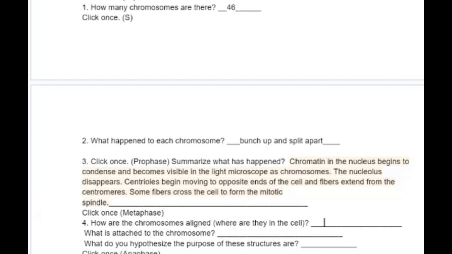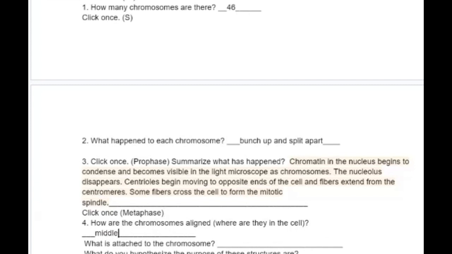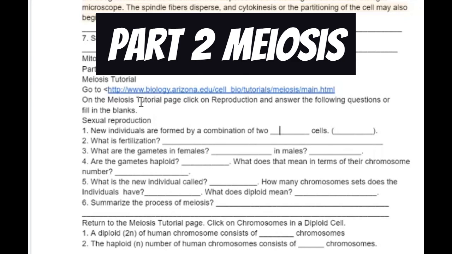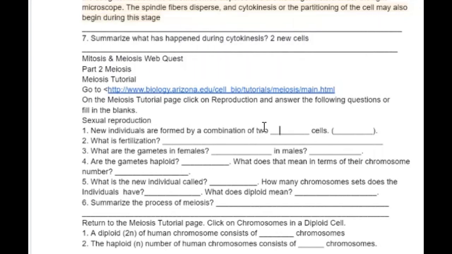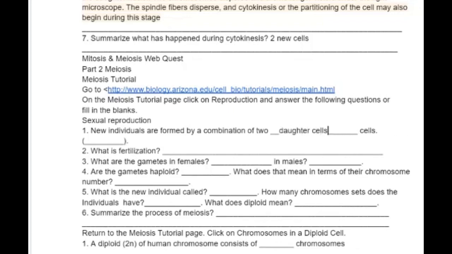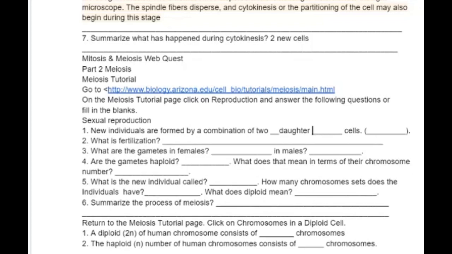All right, how are they lined up? Obviously in the middle. Can I copy that one? What is attached to the chromosome? It's a centromere. It's that little dot in the middle, except I still can't spell. Centromere. All right. This is meiosis. Am I doing the wrong one? Well, these are daughter cells. I didn't really have to put daughter because we've already had cells in there. I guess you could put 2 here.